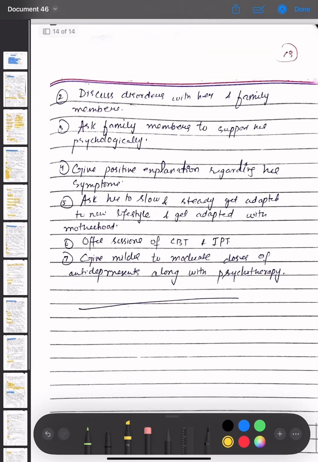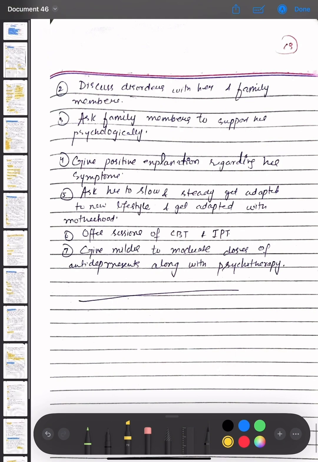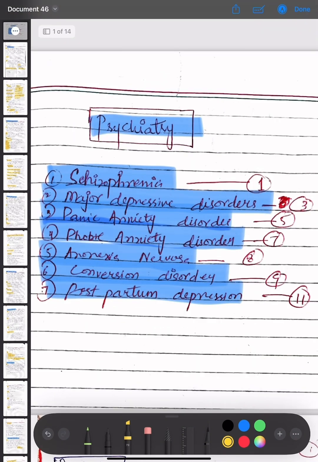So we have discussed the psychiatry unit, all important topics, that is schizophrenia, then major depressive disorders, panic anxiety disorder, phobic anxiety disorders, anorexia nervosa, conversion disorder, and postpartum depression. In the next section, we will start the medicine A section, B section. Here we have covered our medicine A section.